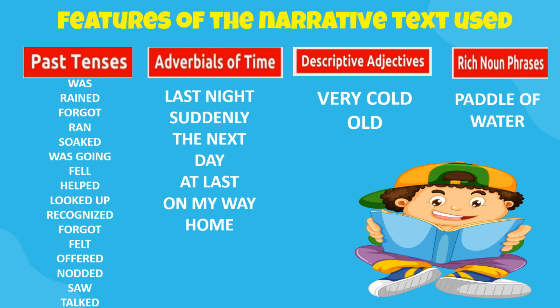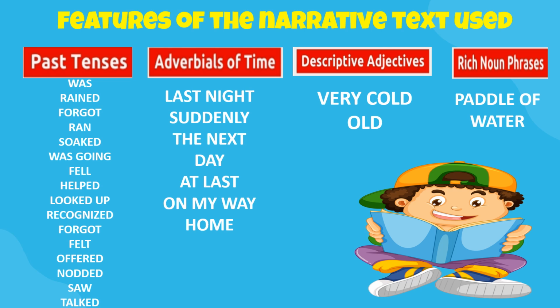Let's read together the past tense forms of the verb. Was, rained, forgot, run, soak, was going, fell, helped, looked up, recognized, forgot, felt, offered, nodded, saw, talked.